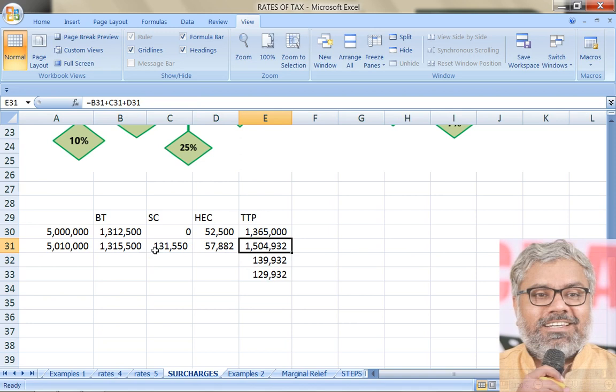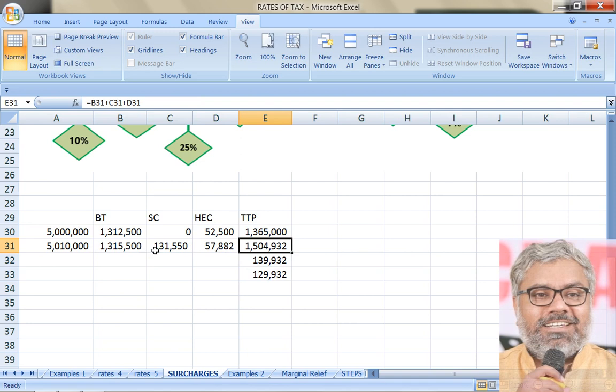The threshold of 50 lakhs is crossed narrowly. That is why we are calling it marginal. A little bit it has crossed. Marginally, by a very small portion, that 50 lakhs threshold has been crossed by the assessee. If so, because of this surcharge, he is paying additional tax, and definitely that is not fair.